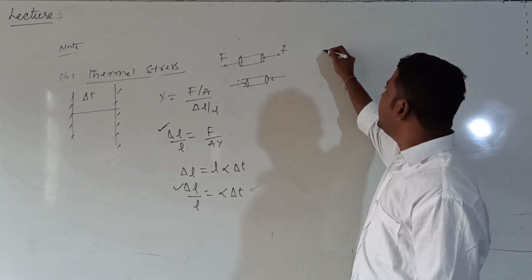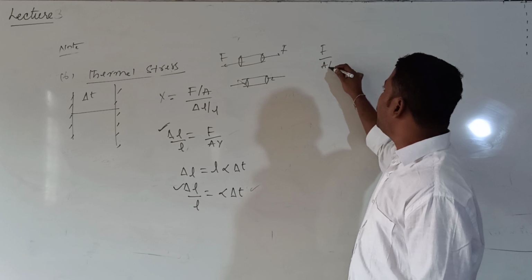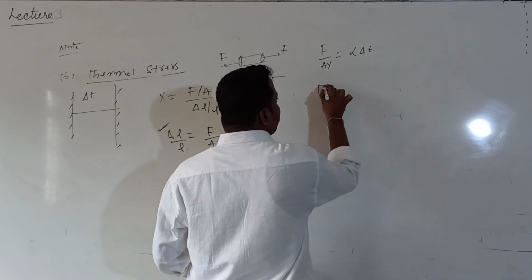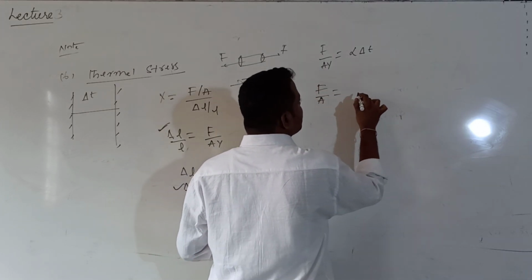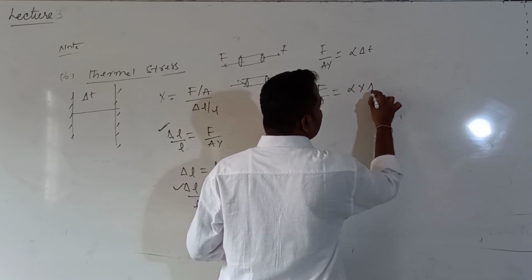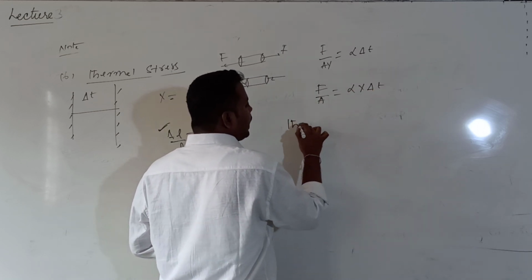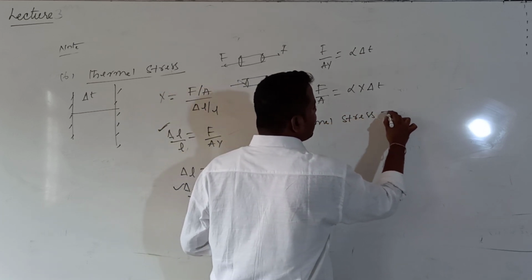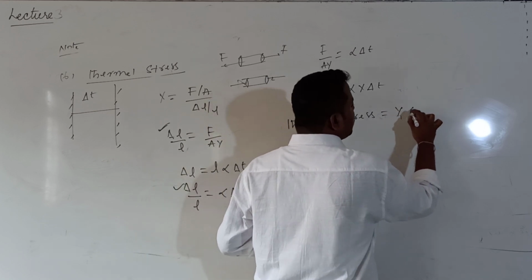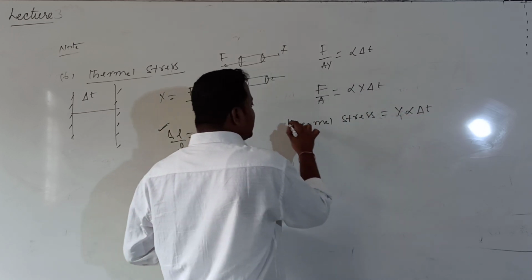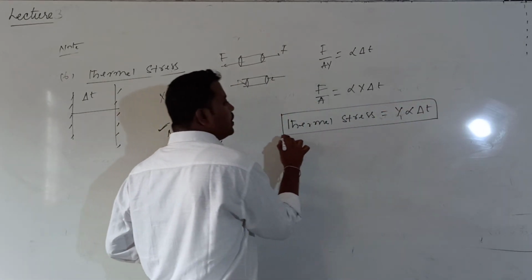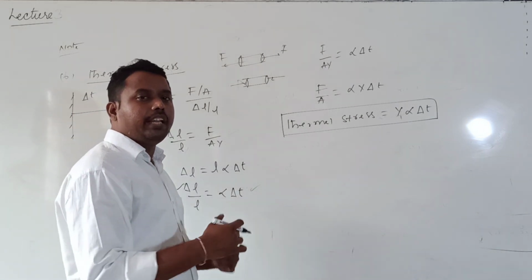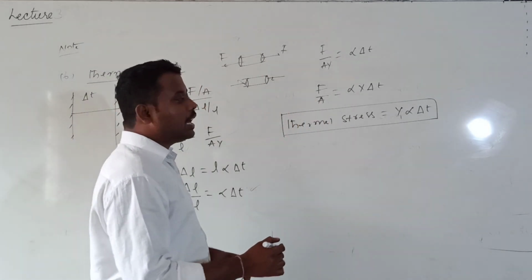So at that time, what can I write as the condition? F divided by A into Y will be equal to alpha into delta T. From this, F by A will be equal to alpha into Y into delta T. This F by A is called thermal stress. Thermal stress is equal to Y into alpha into delta T. This thermal stress value does not depend upon area of cross section, and it does not depend upon length also. So this is called thermal stress.